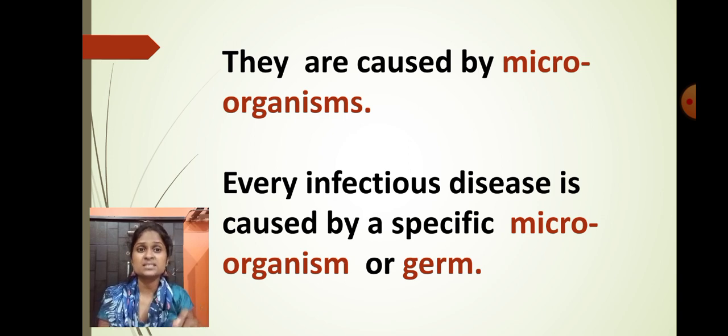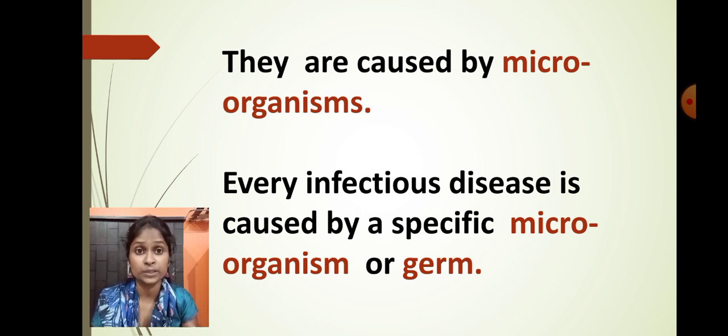There are many types of microorganisms present around us. The diseases which are caused by microorganisms are called infectious diseases. Is that clear?